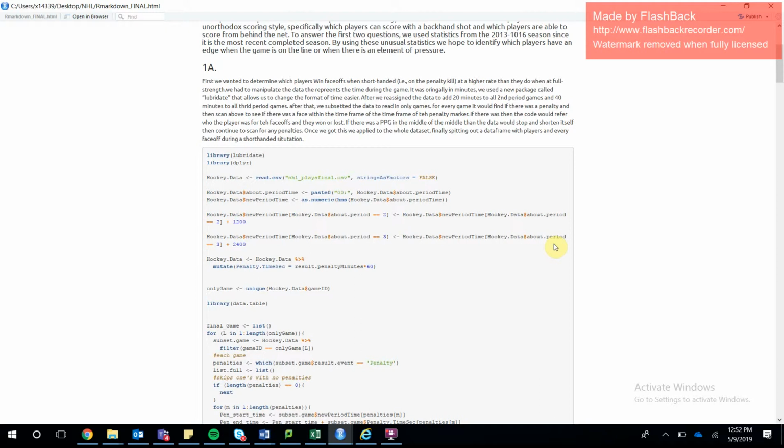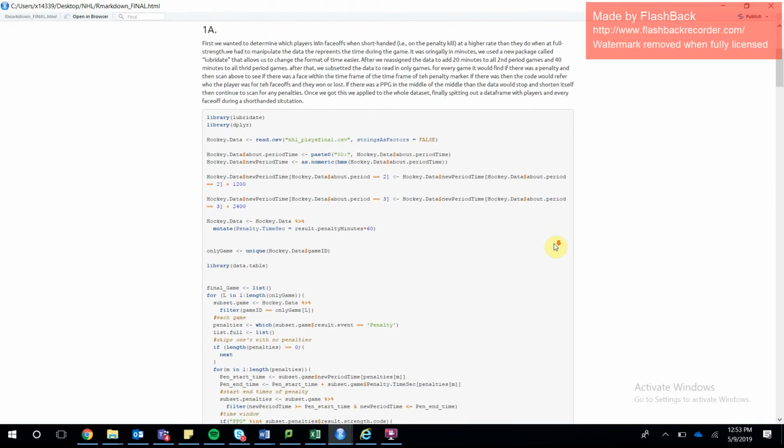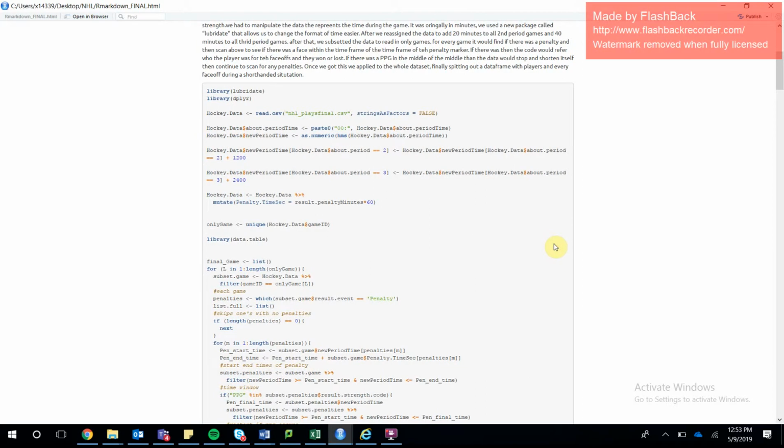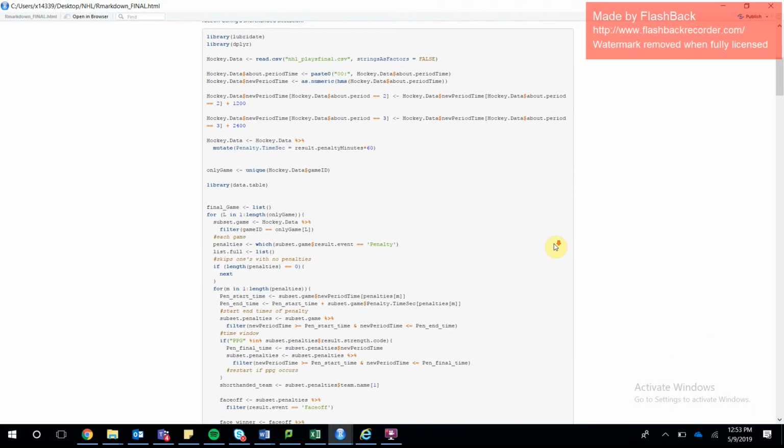So we start by reading in our data, which is hockey data. We had to use a package called Ungrady, which makes it easier to work with time. So we changed our time from hours, minutes, seconds to just seconds to make it easy to work with. Then we had to do some other manipulation and reassigning to get the time to go all the way throughout a game consecutively without resetting.